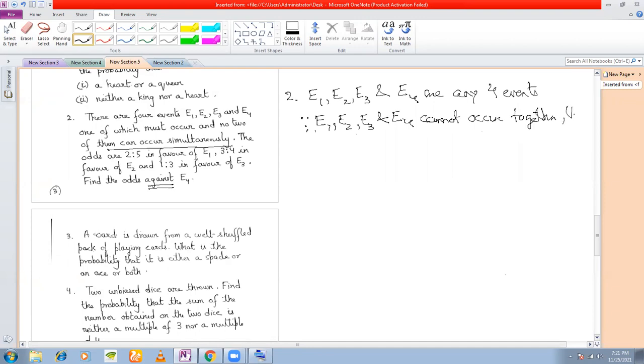They are mutually exclusive. That means if they are mutually exclusive, what can you say?